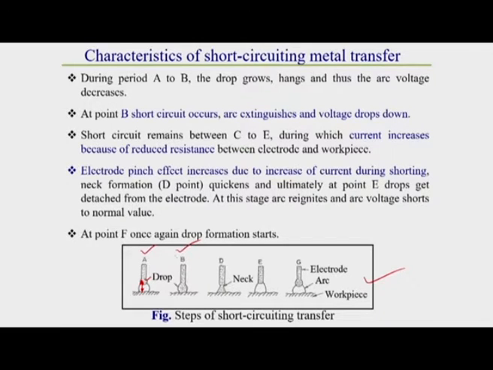At point B, the drop short circuits with the workpiece. Due to this short circuiting, the arc extinguishes.